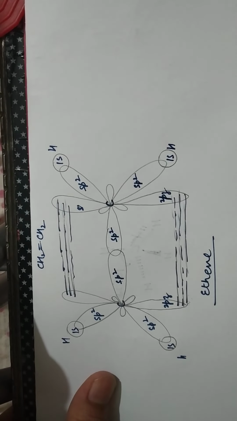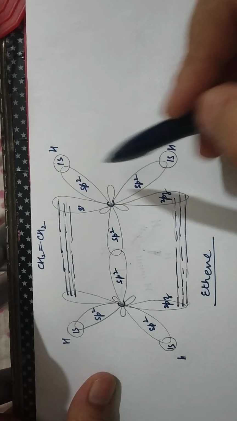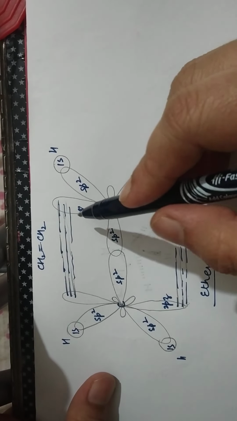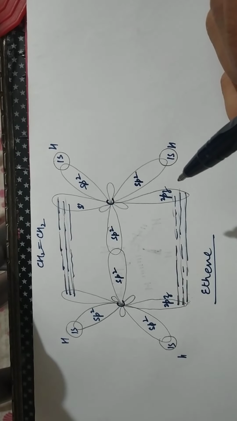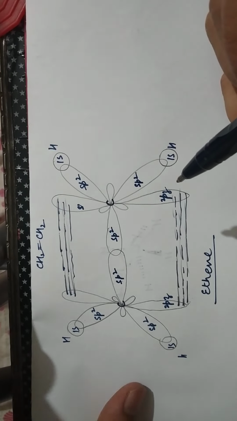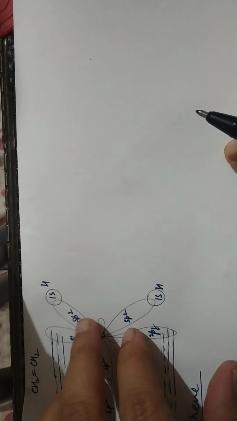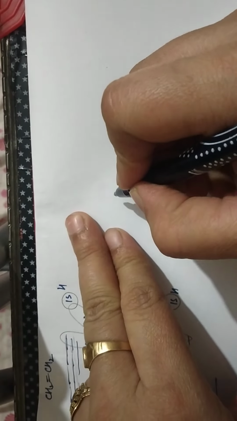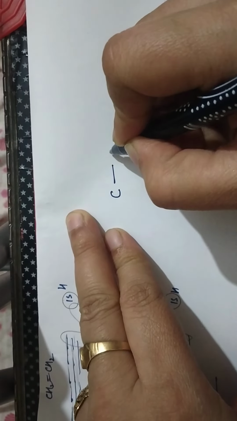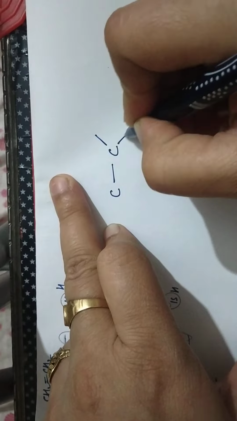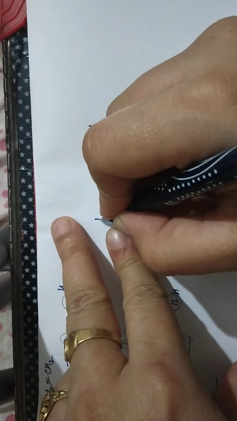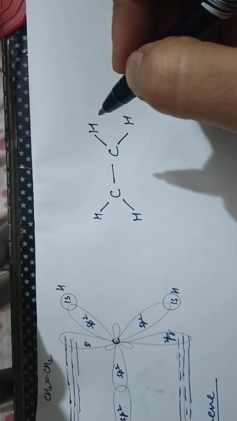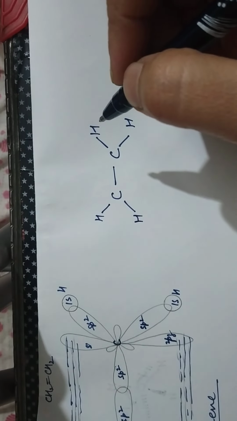So basically we have 1, 2, 3, 4, 5 sigma overlaps and 2 pi overlaps over here. So when we draw it in the simple form, we find the structure to be carbon, carbon, these hydrogens. Okay, I am going to tell you something very interesting now.